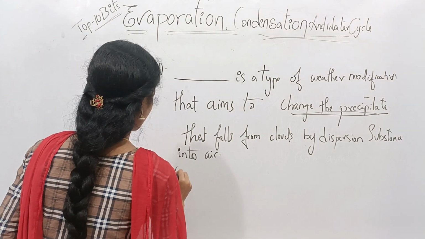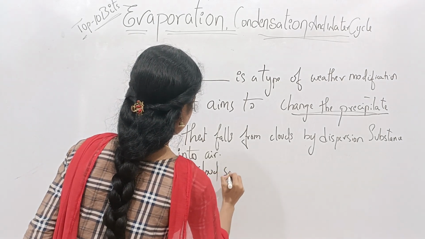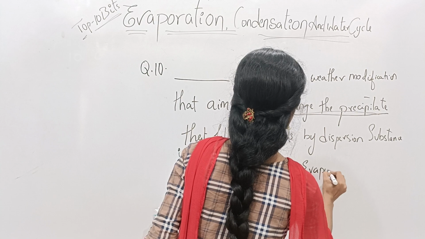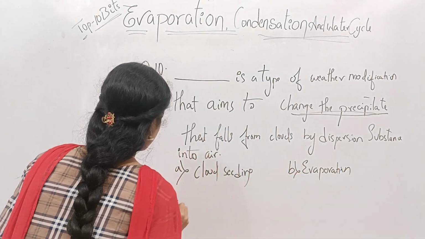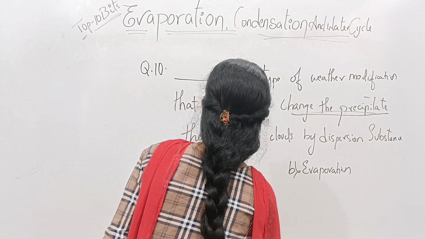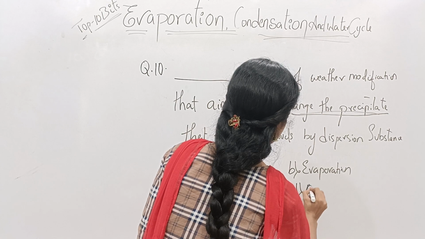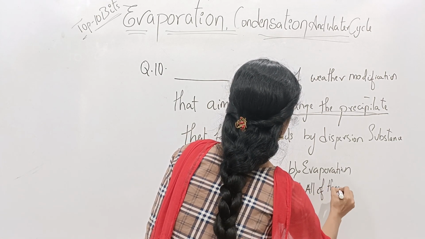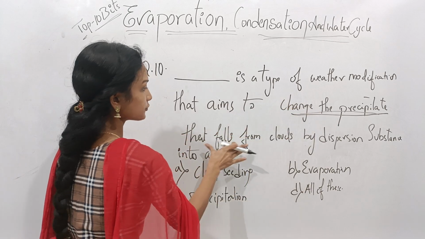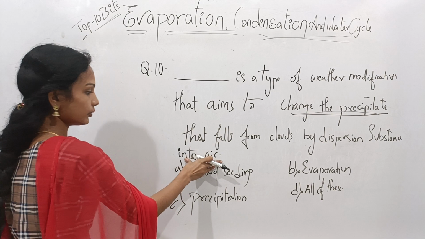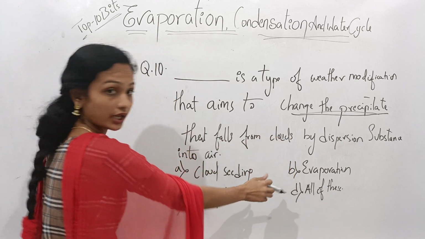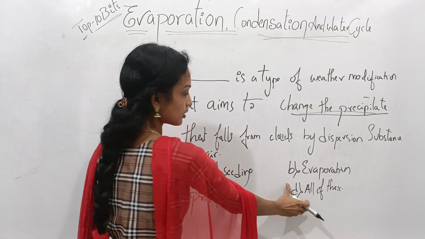Here given options are option A is cloud seeding, option B is evaporation, option C is precipitation, and option D is all of these.